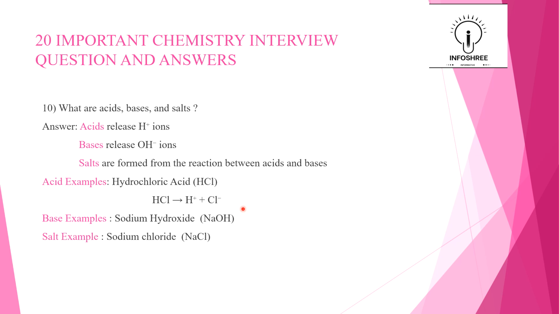You can see the examples of acid like HCl, hydrochloric acid, and this is the reaction of HCl. In the same way, base example is like sodium hydroxide, NaOH, and salt example like sodium chloride. We have said like this here, acid and base. So in this way, NaCl is a salt.